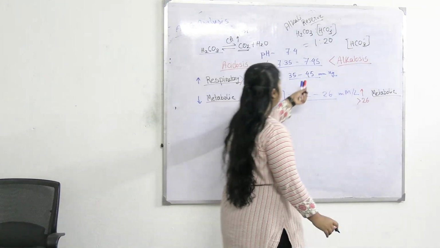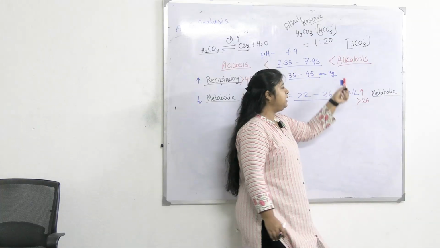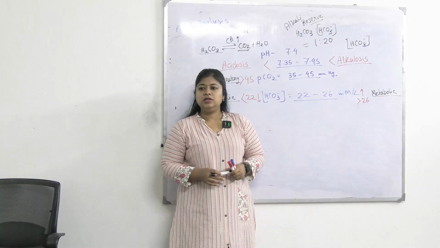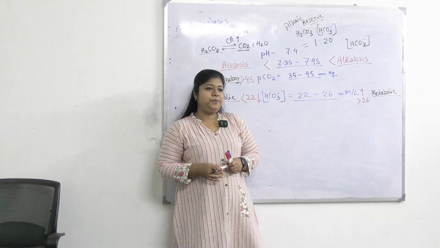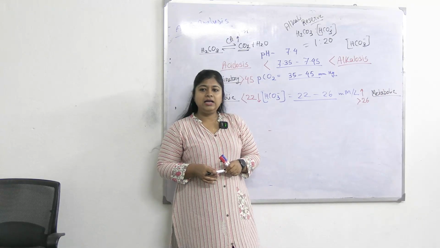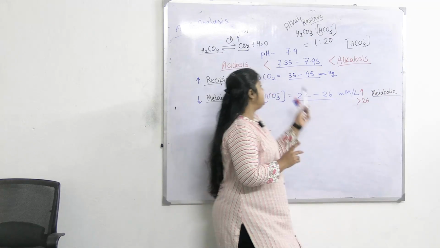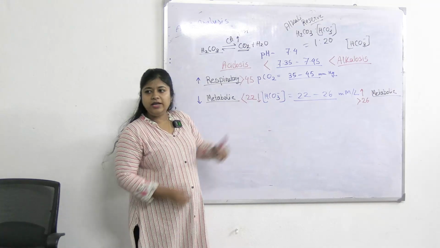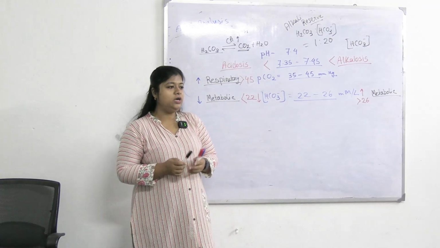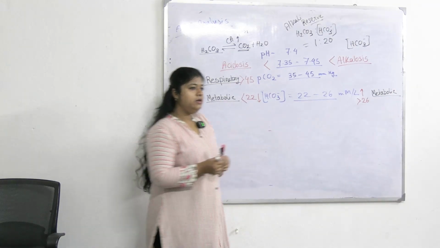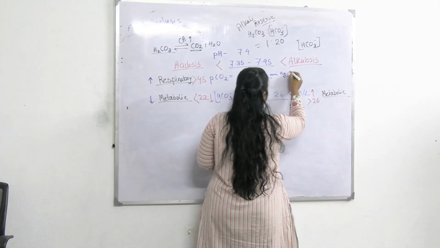In case of PCO2 value, what will happen in the other scenario? PCO2 কি হতে হবে? For alkalosis, the partial pressure of carbon dioxide should be high or low?